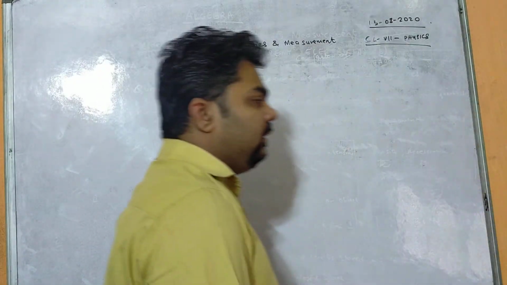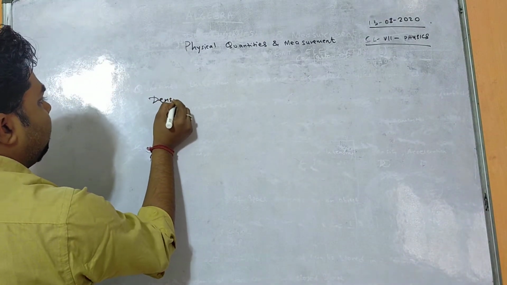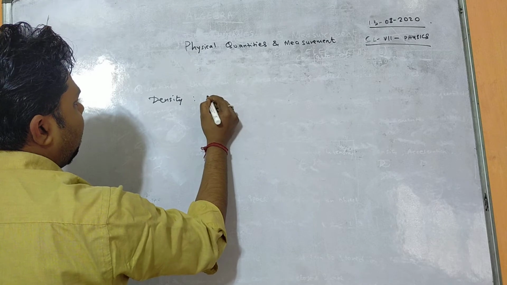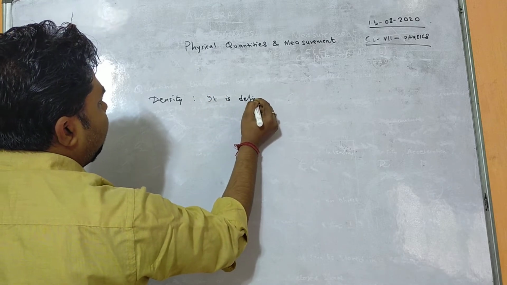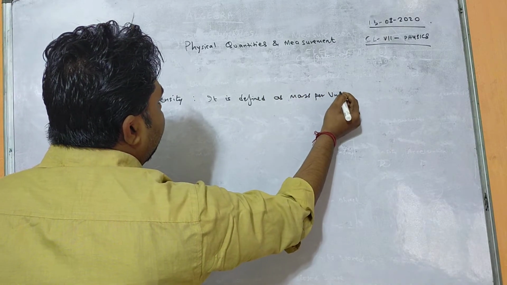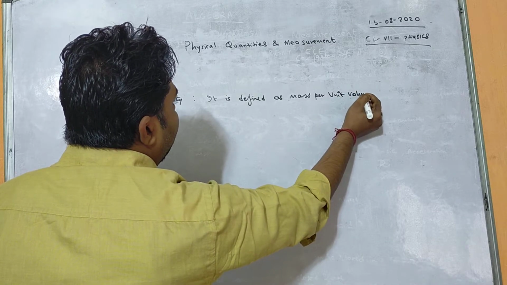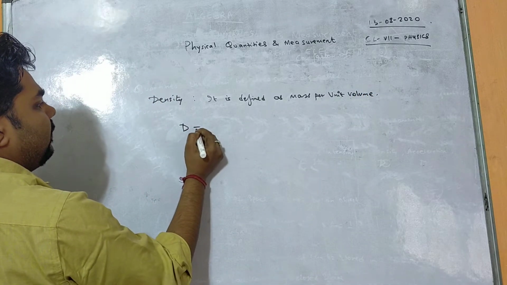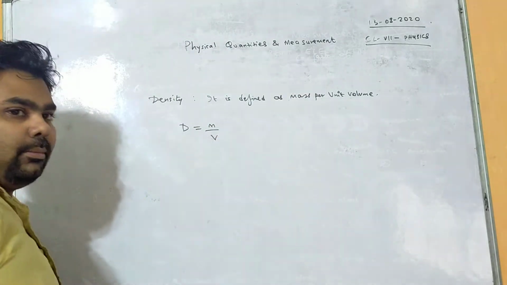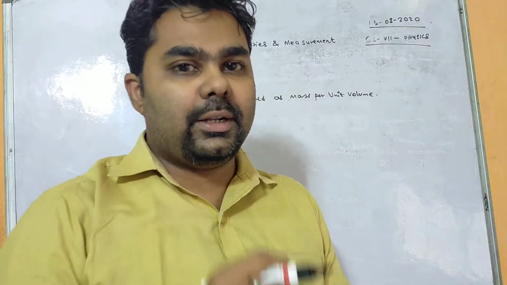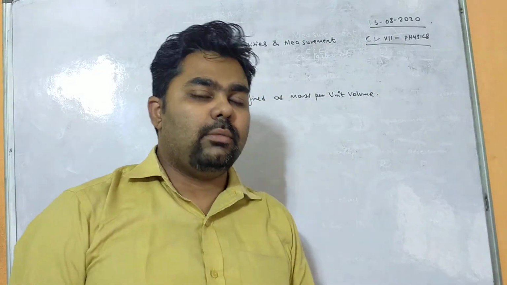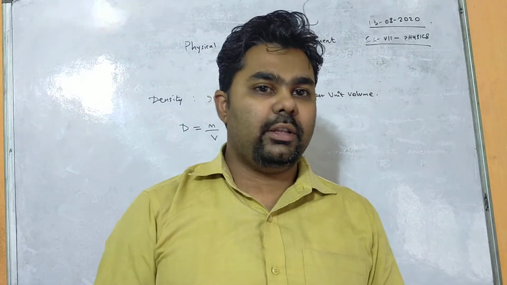So define density. Density is defined as mass per unit volume. That means density equals mass by volume. So density depends upon mass. The more the mass, the more the quantity of matter contained in that object, the more will be its density. And it also depends upon volume. If the volume is very large, then density will be very less.